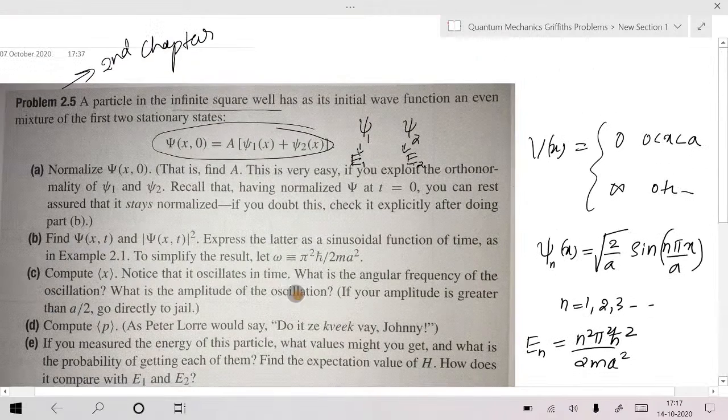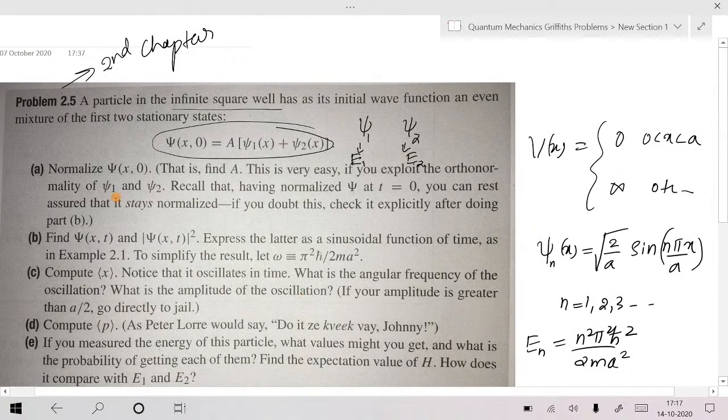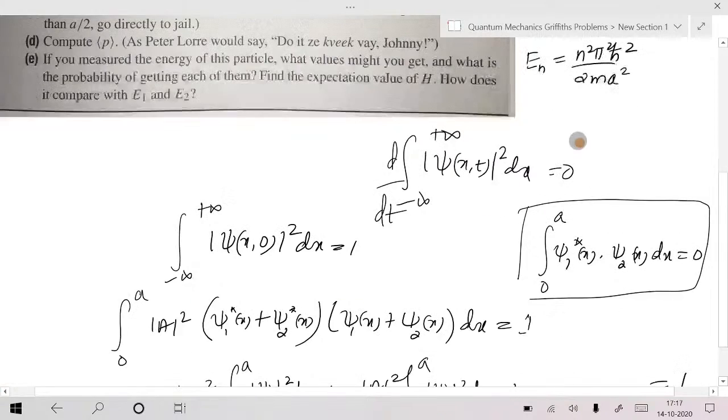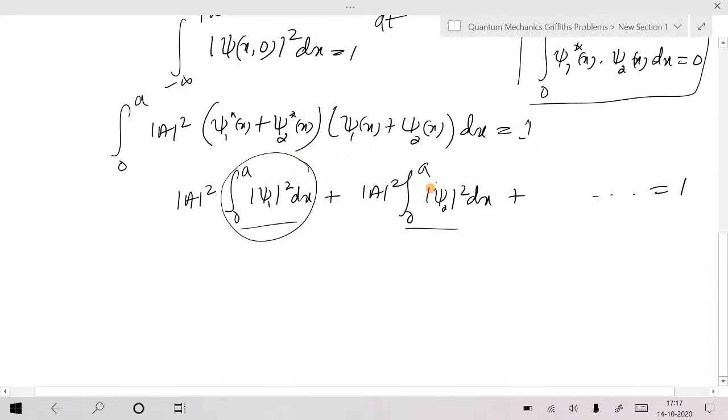Remember, it is mentioned that psi 1 and psi 2 are individually normalized already. So that's why this integral and this integral are unity. That's why this will be mod a square plus mod a square, 2 times mod a square, equal to 1. A is equal to 1 by root 2. Is that okay? So now look at here.